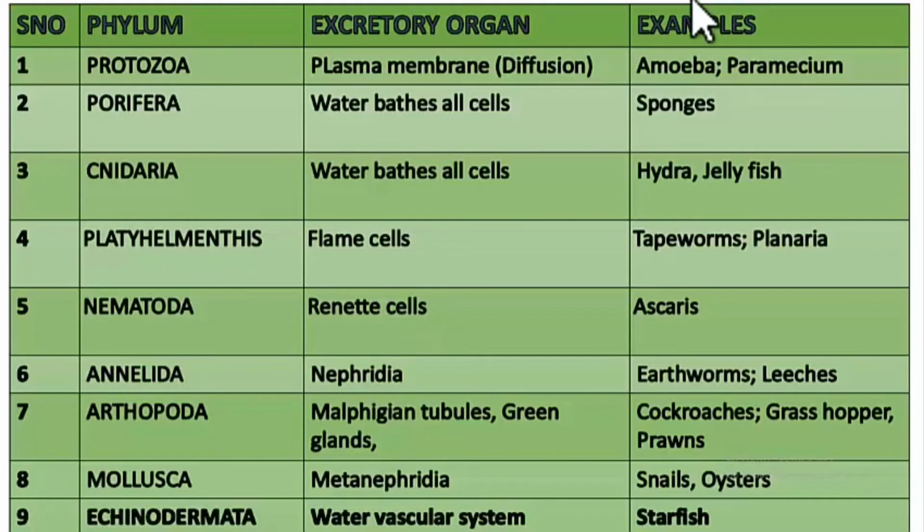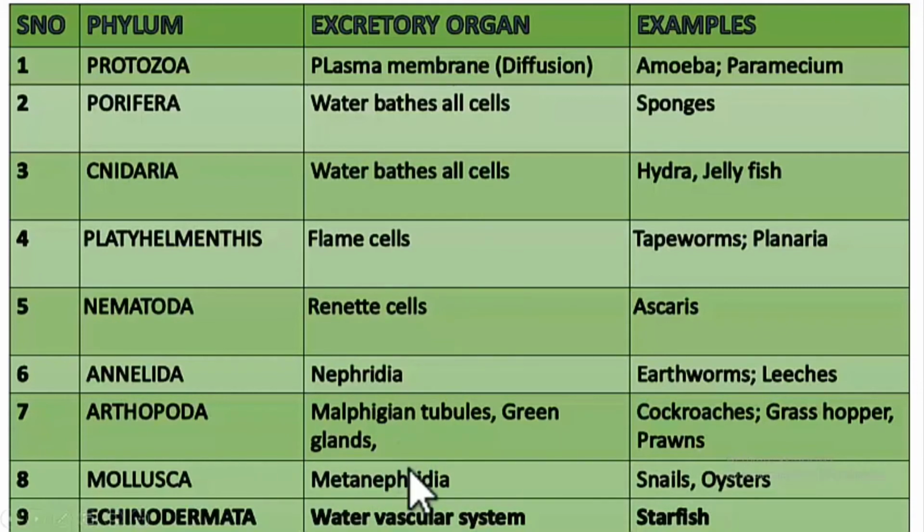Now the next phylum, Mollusca. In this phylum we have snails, oysters, octopus, etc. Here the excretory organs are more advanced than in Annelida and Arthropoda. They are a little similar to our kidney. They are nothing but the metanephridia.